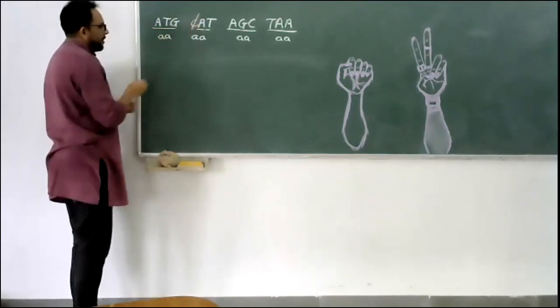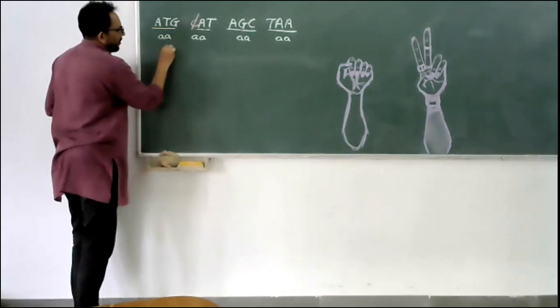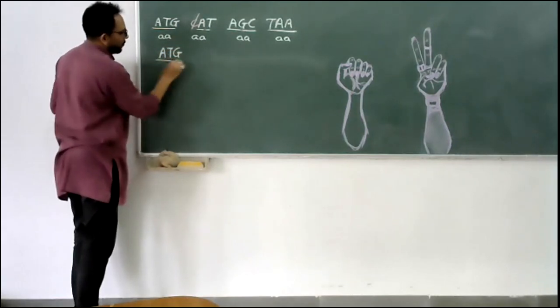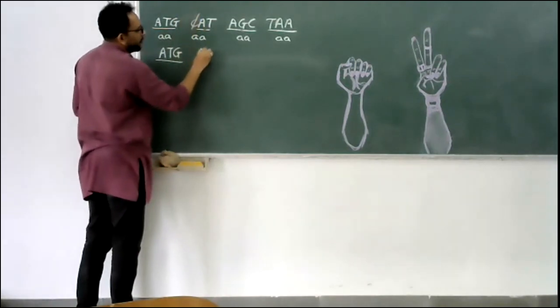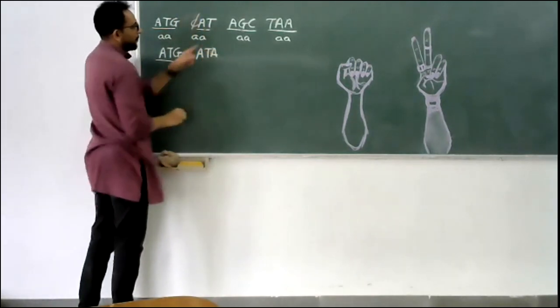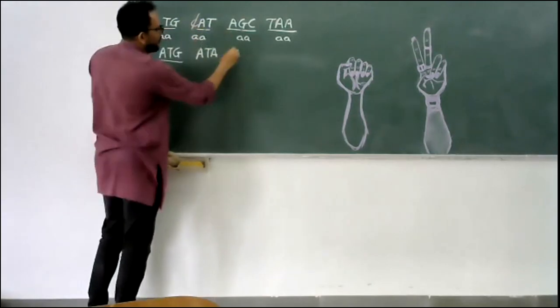Now what will happen is the sequence will be A, T, G. That is the first amino acid. Now C is gone, deleted, so the sequence will change to A, T, A. That is the next three bases.